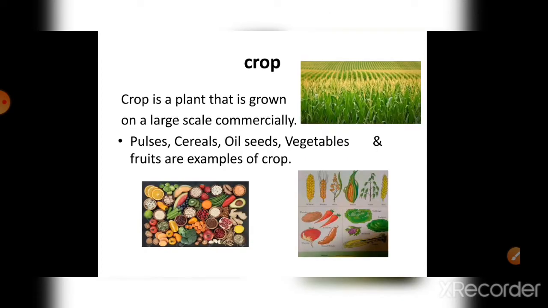When we talk about a crop, a crop is actually a plant that is grown on a large scale. It represents a vast area. In a big area the plant is grown so that it could help in selling purposes. So a crop is grown on a large scale for commercial purposes. Examples of crops are pulses, cereals, oil seeds, vegetables and fruits. So this is what a crop is.